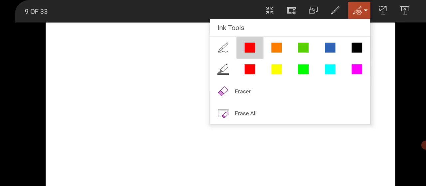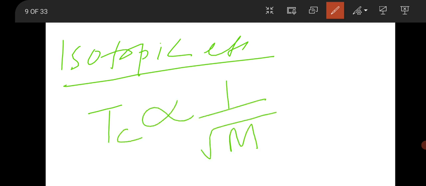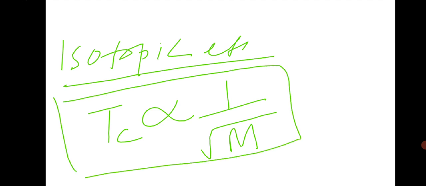Next question is from superconductor. So you know from superconductor there is an isotopic effect. From the isotopic effect, you know the Tc, that is the critical temperature of any isotope, is inversely proportional to the square root of its isotopic mass. So there is an option like this. Okay. So move to the next question.